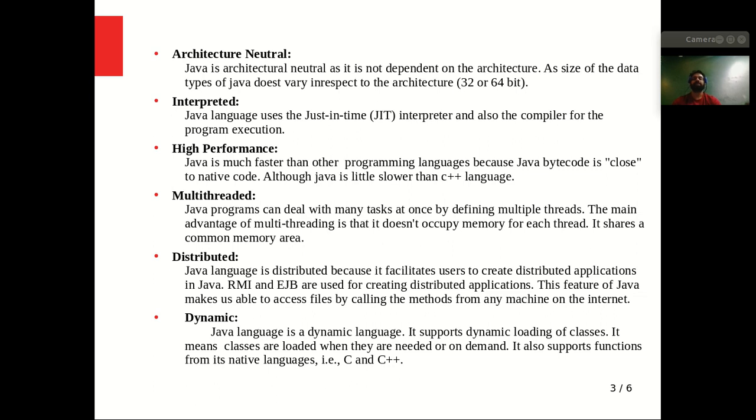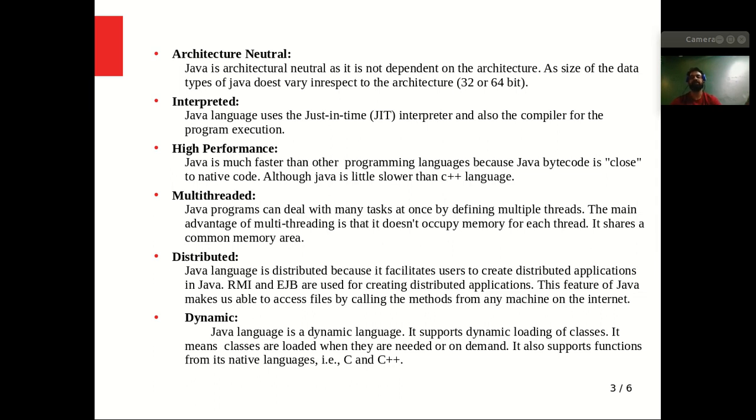The next point, we can say it is distributed. Java is a distributed language because it enables users to create distributed applications in Java. It means that we can access files by calling methods from any machine on the internet. So we can deploy this Java application or program on the internet on any machine, and we can call these methods from any machine on the internet. So it is a distributed environment.